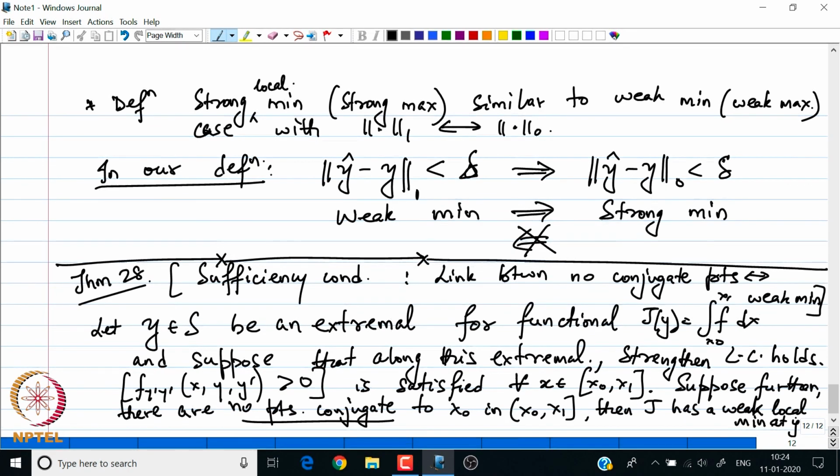That is the result which completes our discussion of the link between the non-existence of conjugate points and the existence of local minimum.